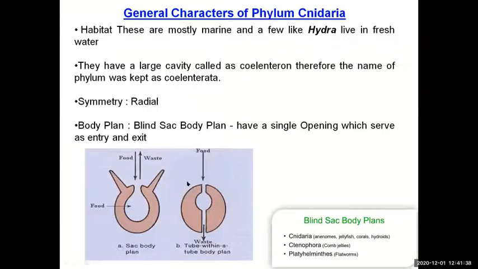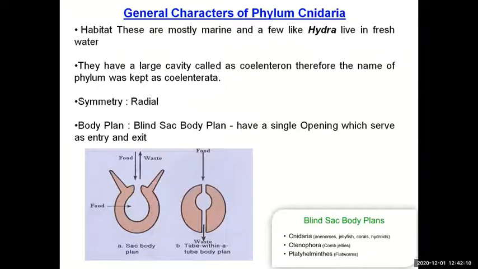In the nearby diagram, the tube within a tube body plan is shown. In the higher phyla, the tube within a tube body plan is present. How does the blind sac body plan differ from the tube within a tube body plan? You see the food, there is a single entry through which the food will enter, then the food will be digested, and through the exit, the anus, the food will come out. Such a plan is called a tube within a tube body plan.